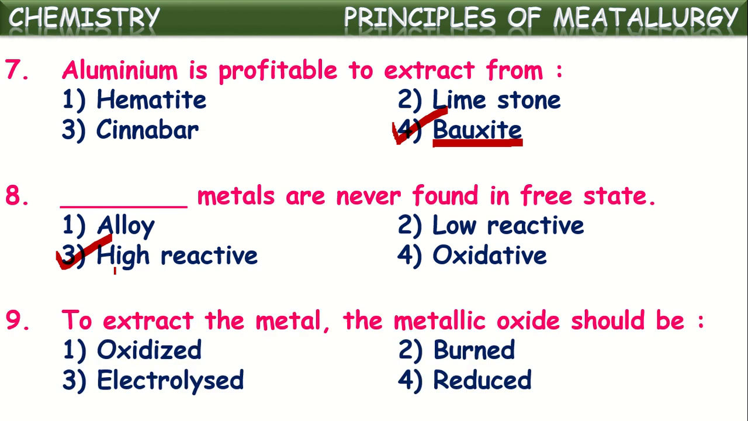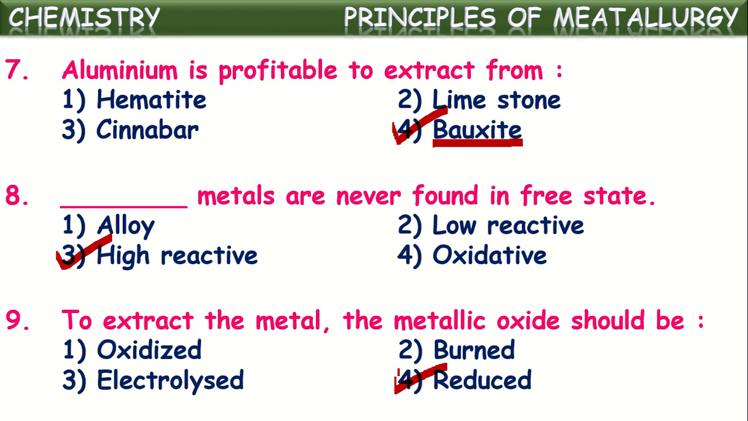Next one. To extract the metal, the metallic oxide should undergo what kind of process to get a metal from the metallic oxide? If it is a metallic oxide, the oxygen part should be removed. We know the removal of oxygen from a compound is called reduction. So a metallic oxide should undergo the reduction process to extract the metal from it. So to extract metal, the metallic oxide should be reduced.